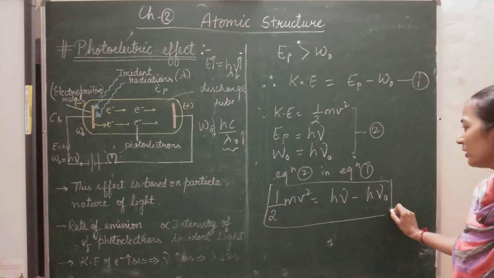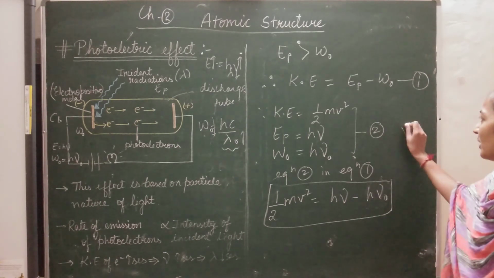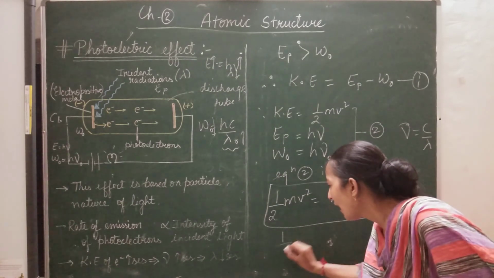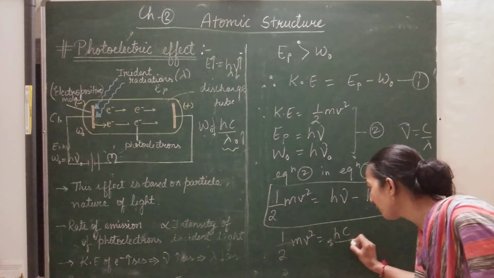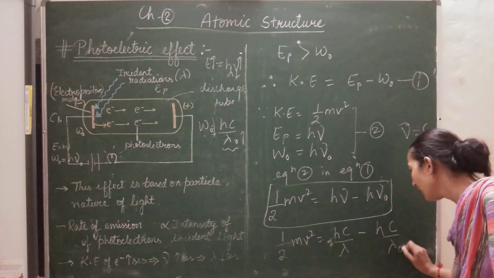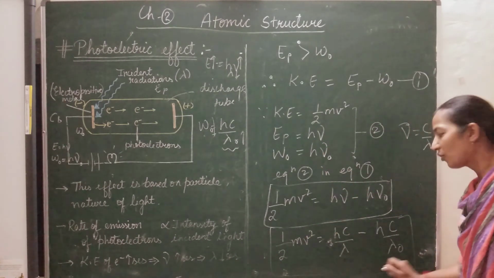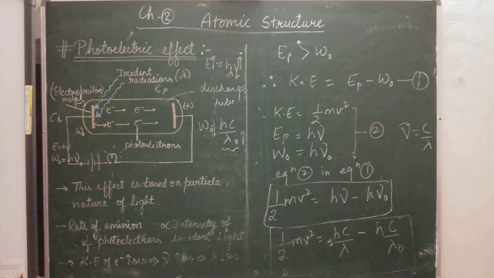If we put the value of frequency, since frequency is c upon lambda, then half mv square is equal to hc upon lambda minus hc upon lambda naught. So this is the relation for the photoelectric effect in terms of wavelength. So students, this is all about the photoelectric effect.